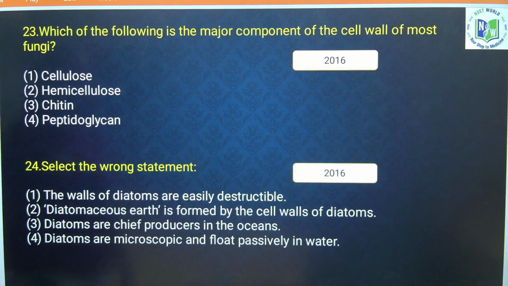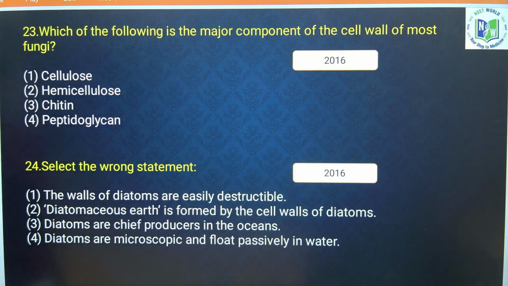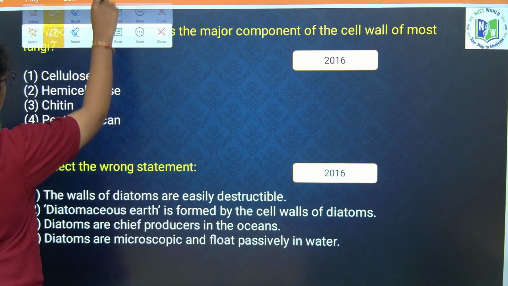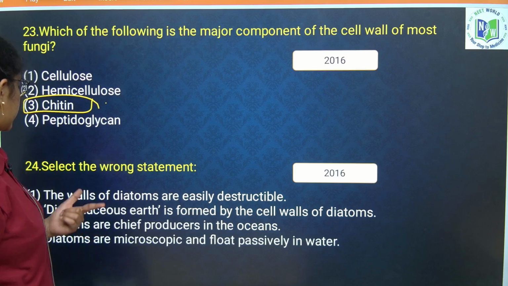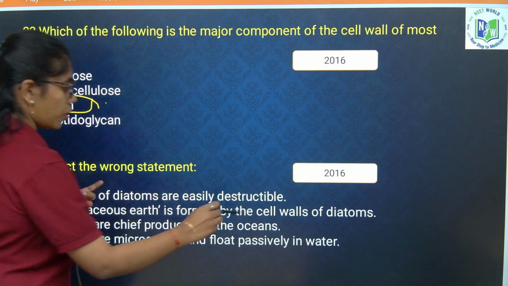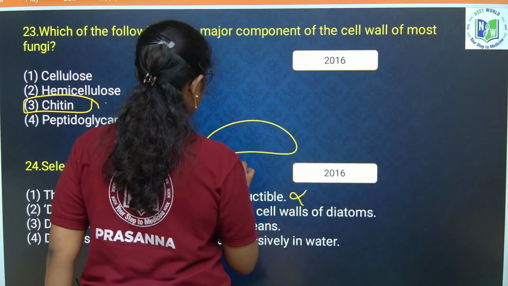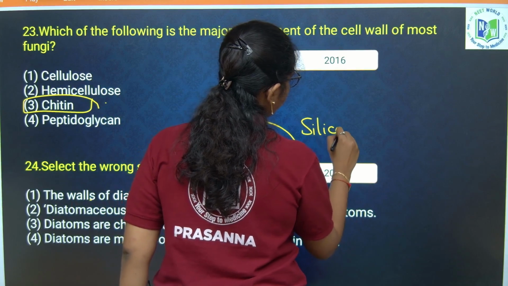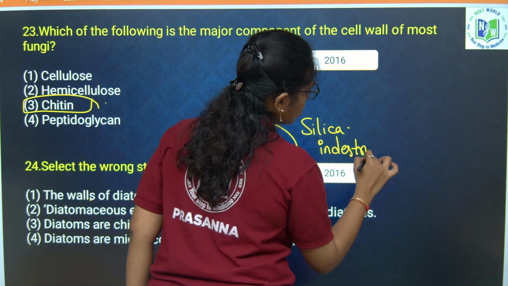Which of the following is the major component of the cell wall of most fungi? The major component is chitin. Option 3. Next, select the wrong statement. The walls of diatoms are easily destructible. Wrong. The walls of the diatoms are made up of silica. They are indestructible.